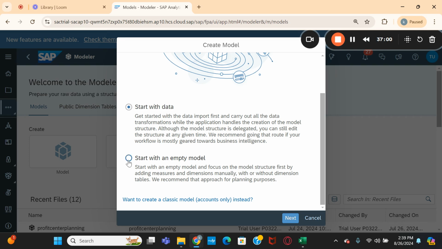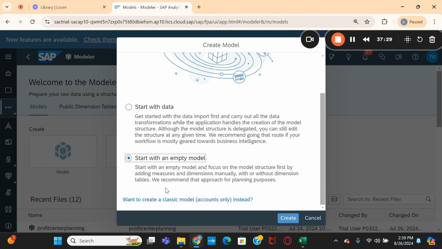But here we are planning to start with an empty model. Why? Because we just want to see the model structure first. Here what is this telling? Start with empty model, focus on model structure first by adding measures and dimensions manually, with or without dimension tables.